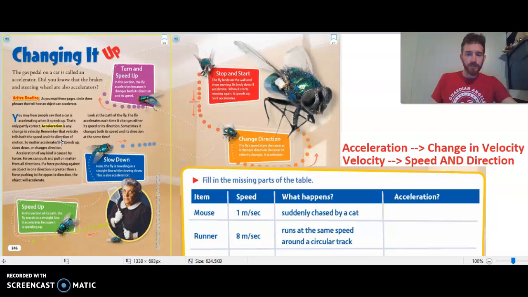I'm coming at you today with some more science stuff. Going to go over a couple pages. First one I'm going to look at is 246 and 247. It's a great page here talking about this term called acceleration.